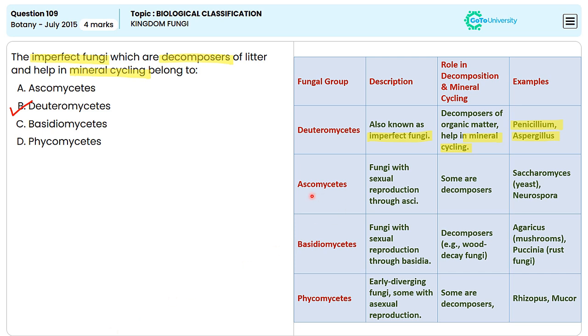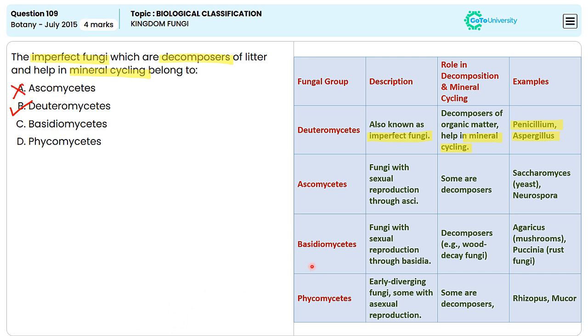Coming to ascomycetes, the fungi with sexual reproduction through asci, some are decomposers, and the examples include Saccharomyces as well as Neurospora, and they are not considered as the imperfect fungi. So option A is incorrect.